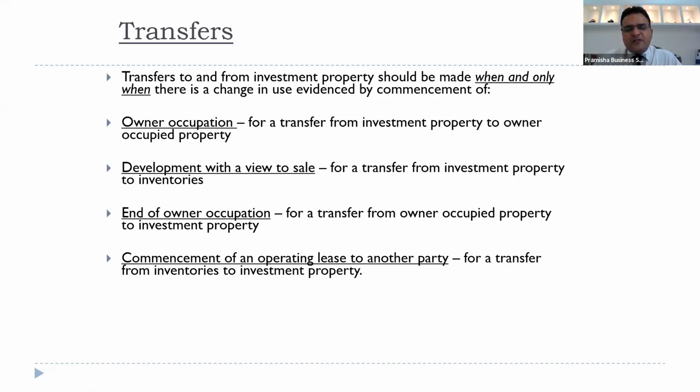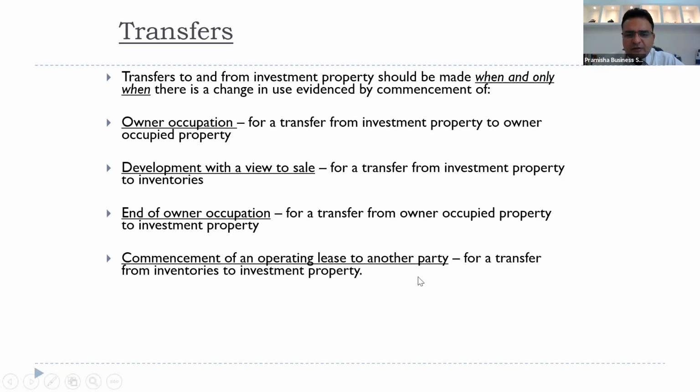As I said in IFRS 5, no man's land, measure on the existing measurement basis. If we are arriving at fair value, there is no concept of revaluation model in IAS 40. The revaluation model concept remains with IAS 16. So if we revalue a property, the principles of IAS 16 will apply to it. But once it moves to IAS 40, there is no concept of revaluation model. Then we'll remeasure it at the end of each year and take the difference to P&L.